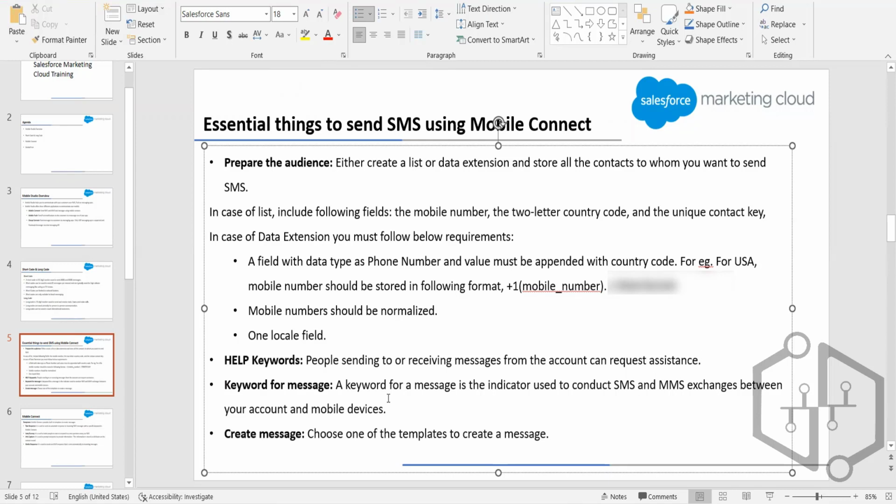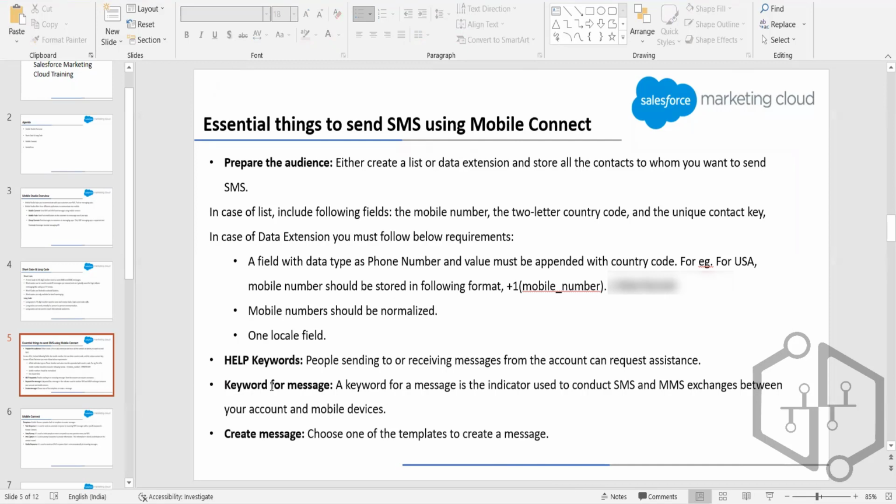If the customer sends HELP as a message, it means the customer needs some assistance, some help, right? So keywords are words for which the meaning is already predefined, and whenever we receive a message which is a keyword, we understand what needs to be done.